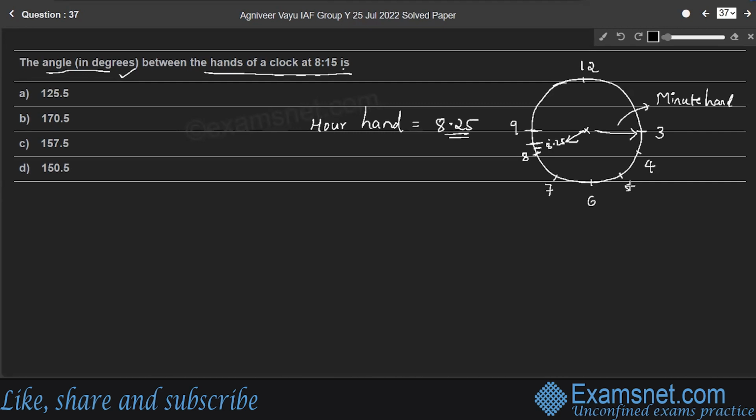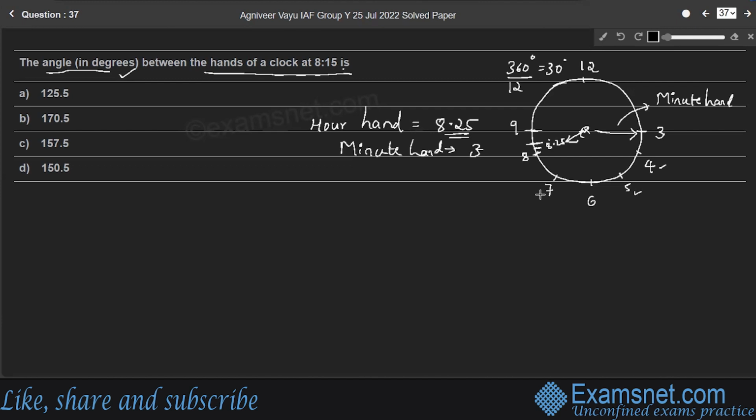Its value is 8.25, and the minute hand is on 3, right? Consider any two consecutive numbers, like 3 and 4, or 5 and 6. Each number is separated by 30 degrees. The total angle in a circle is 360 degrees, and there are 12 equal numbers. Therefore, 360 divided by 12 gives 30 degrees. So each number is separated by 30 degrees.